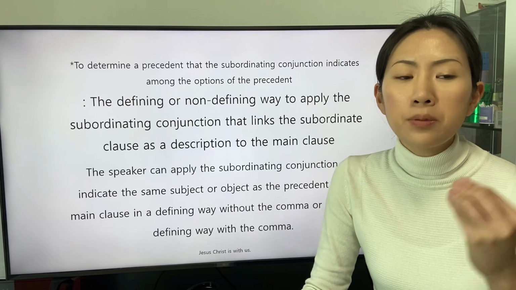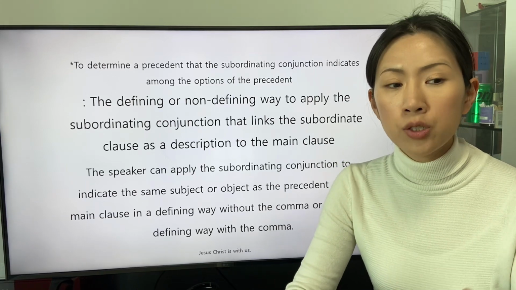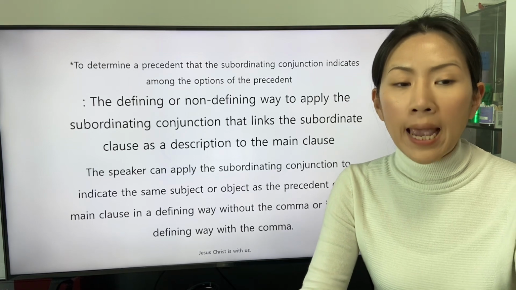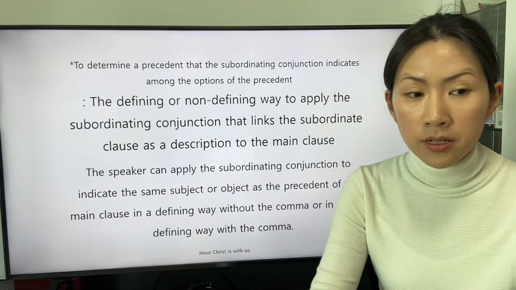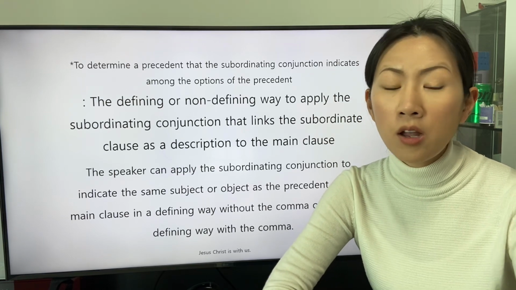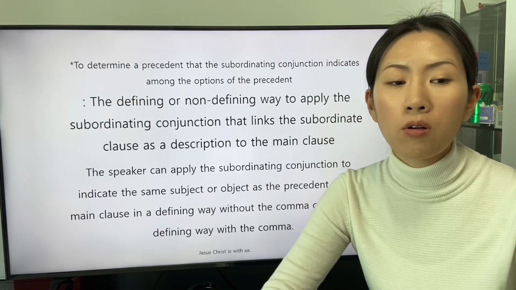The speaker can apply the subordinating conjunction to indicate the same subject or object as the precedent of the main clause in a defining way without the comma, or in a non-defining way with the comma.